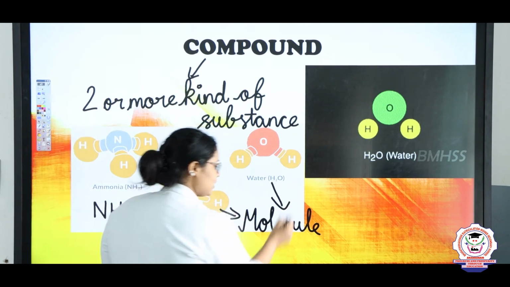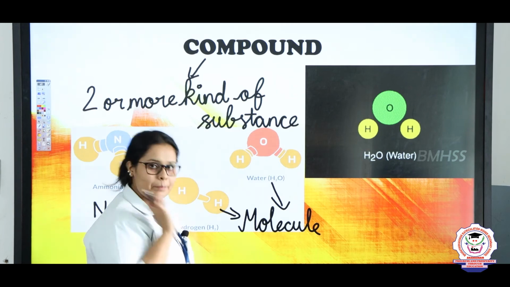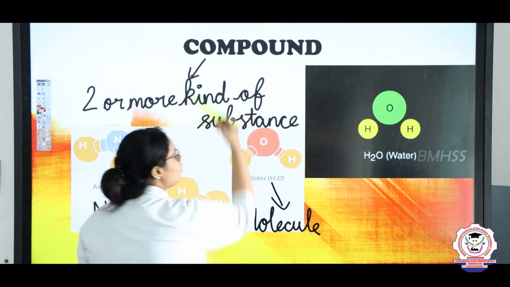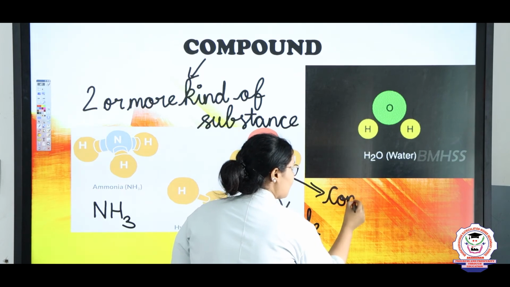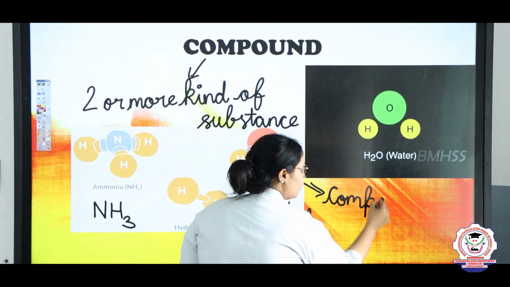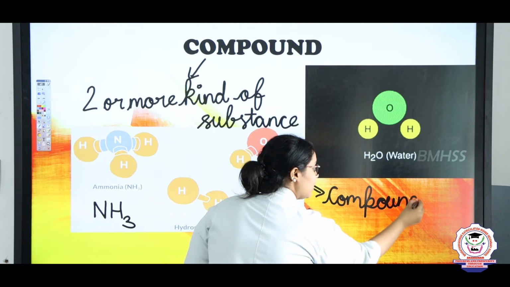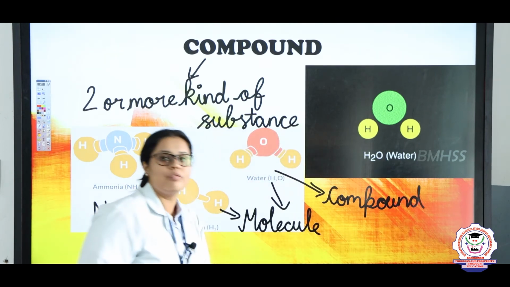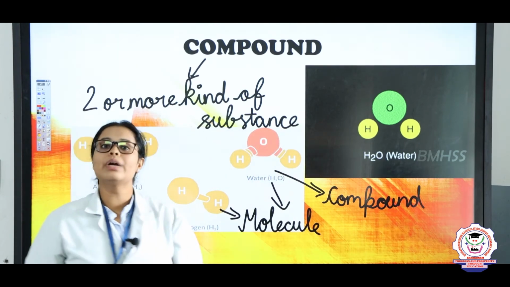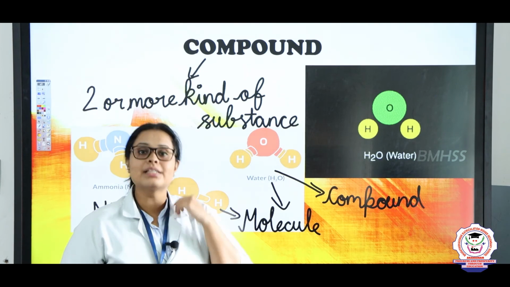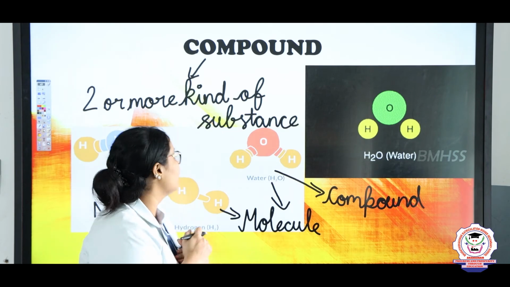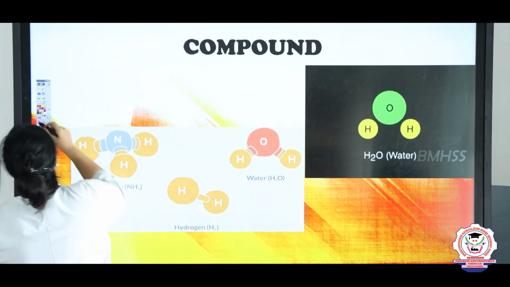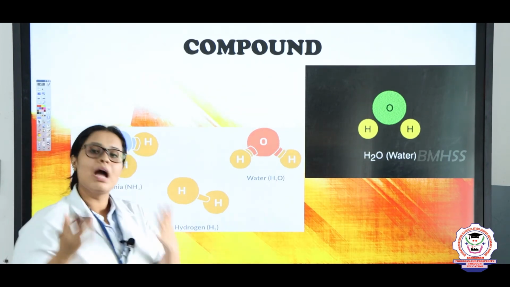It can be named as a molecule also because it is in simple form, and it can also be named as a compound. Same way, there are many examples of compound. For example, CO2 can be a compound, NaCl is a compound, then methane, CH4 is a compound, right?